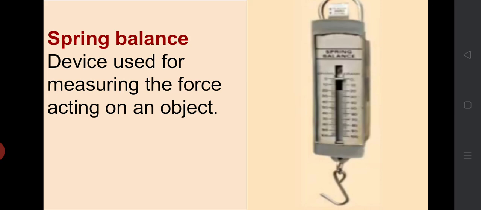Spring balance. Have you ever seen a spring balance? It is a device used for measuring the force acting on an object. It consists of a coiled spring which gets stretched when a force is applied to it. Stretching of the spring is measured by a pointer moving on a graduated scale. The reading on the scale gives the magnitude of the force.